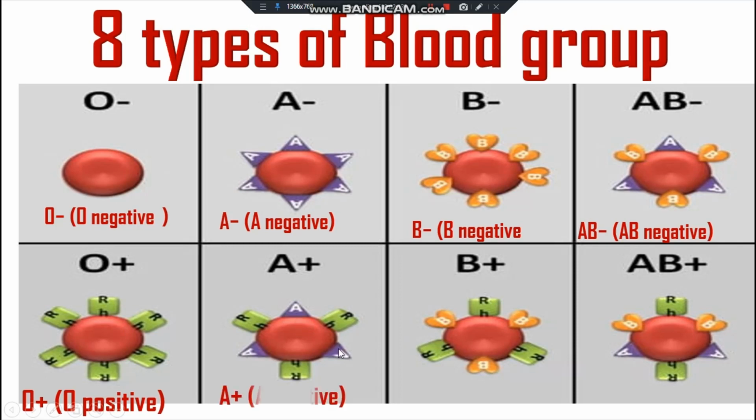And here it is the A positive blood group. That means A antigen is present here and Rhd antigen is also present on the surface of the RBC. So it is the A positive blood group. And it is the B positive blood group. B positive means B antigen is present here and also Rhd antigen is present. So it is the B positive.